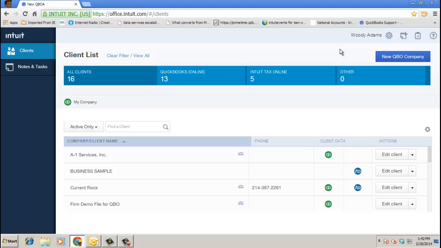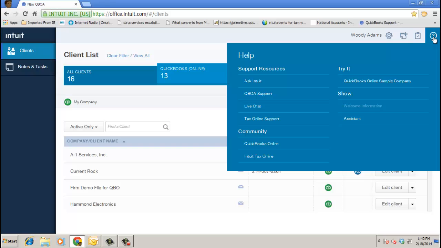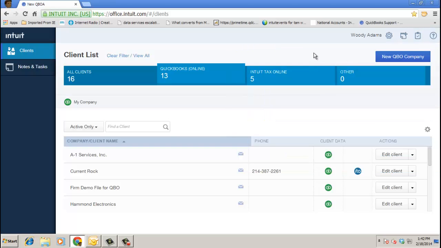I still have a client list. Some extra features here that I like over the old QBOA is that I can filter the list, particularly for my QBO clients. I can add notes and tasks. Of course, I can still add a new QBO company file. The sample company file is under the little help icon. I can also invite my staff. Look for other videos regarding navigating and working with the new QBOA with Intuit Academy and on the web here.